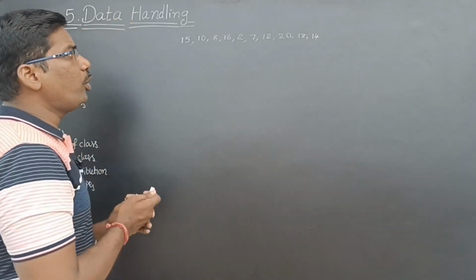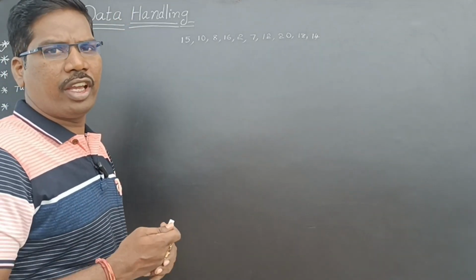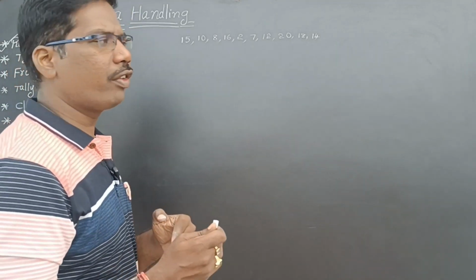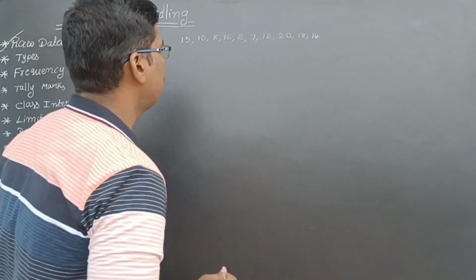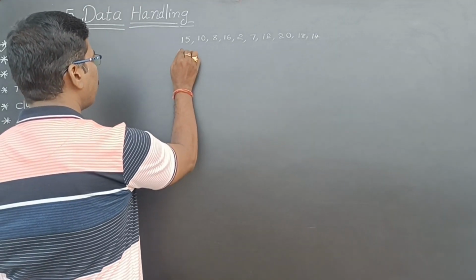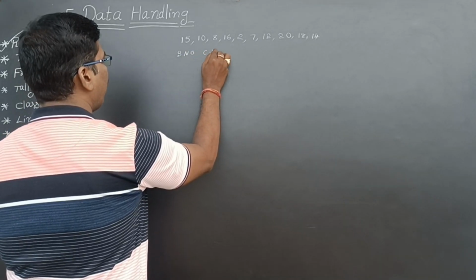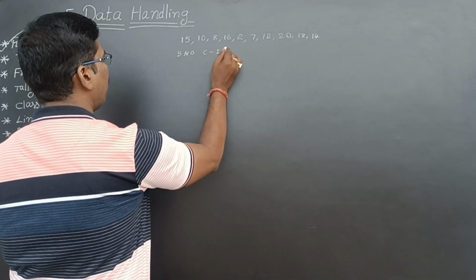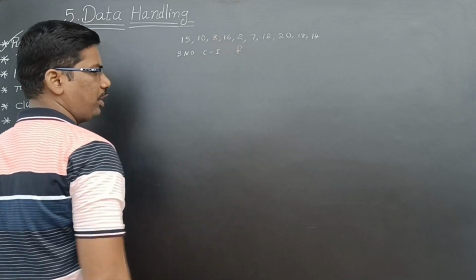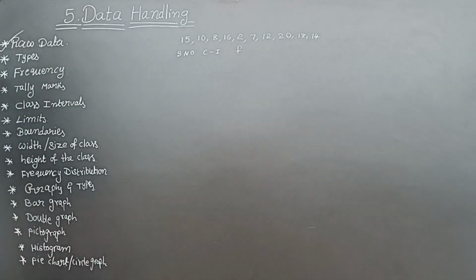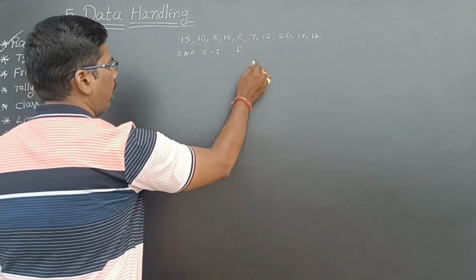If I arrange this ungrouped data in a systematic way, then that is called grouped data. For example, see here: serial number, class interval and frequency. I will explain everything one by one. Now, let us see. And tally marks.